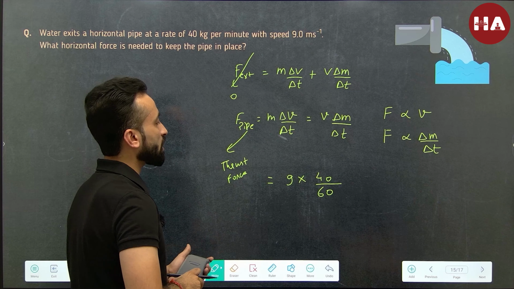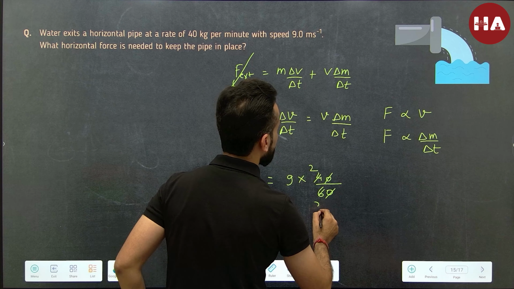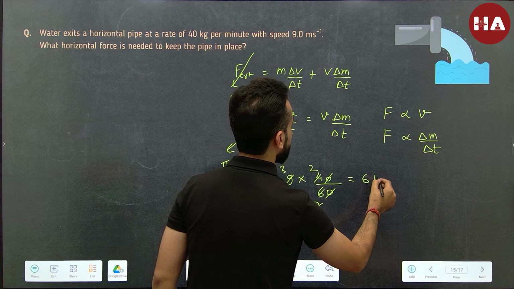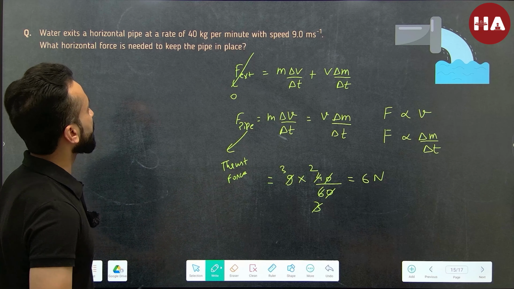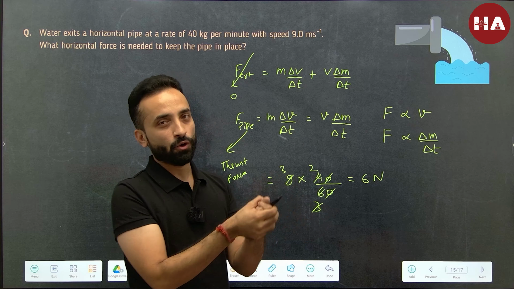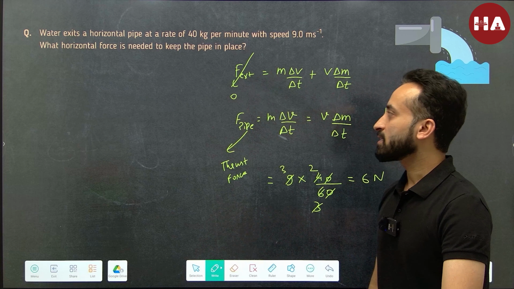So what are we going to get? In fact, we can do this calculation. This is 2 times, this is 3 times, and this is then 3 times. So the answer is going to be 6 Newton, isn't it? This is the force that the pipe would experience, and therefore you will need to apply this force if you want to keep the pipe stationary. Easy, right? Let's do the next one.